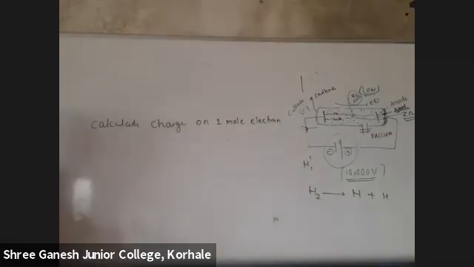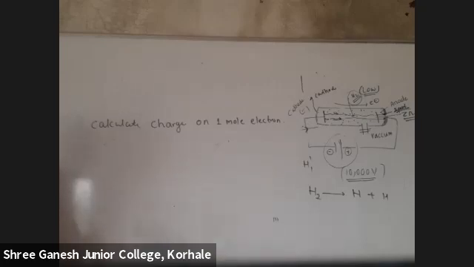Let's solve this. Do you know the charge on 1 electron? How much is the charge on 1 electron? Minus 1.6 into 10 raised to minus 19 coulomb. Then 1 mole means how much?